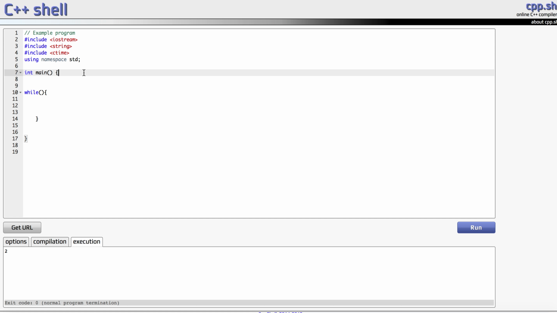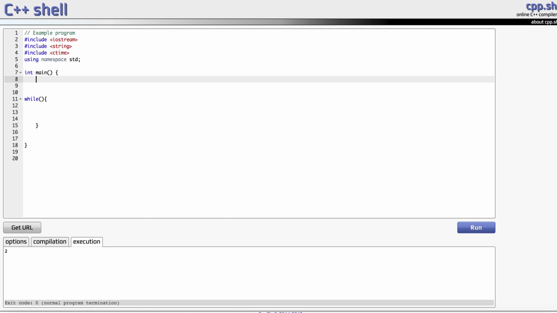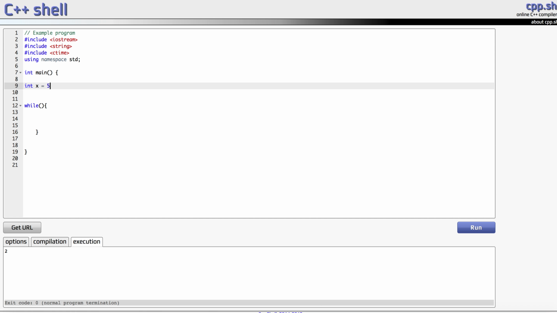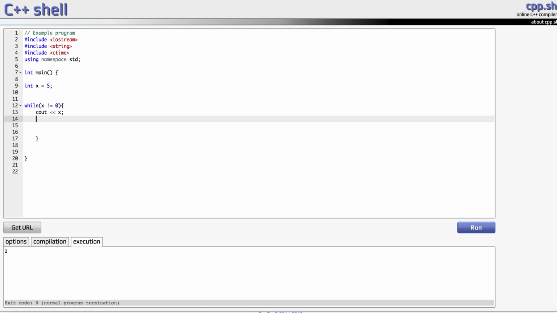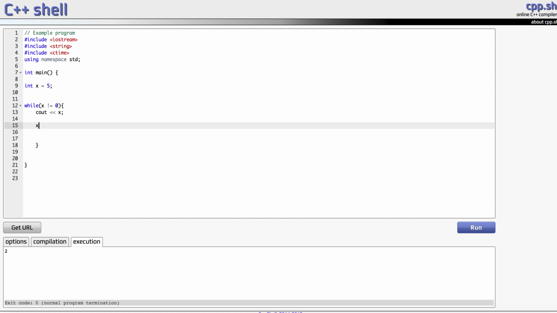I'll show you what I mean. Let's pretend we're working for NASA. We want to launch a rocket. So let's set a variable, int x is equal to 5. We want to make an accurate countdown: 5, 4, 3, 2, 1, and then type liftoff. So we can say while x is not equal to 0, we're going to print out x, and then we're going to decrement it. Remember from one of our previous videos?